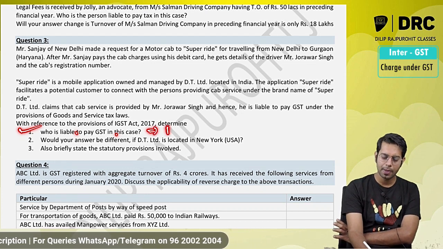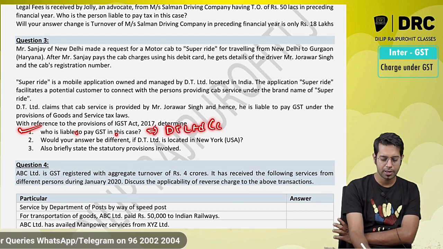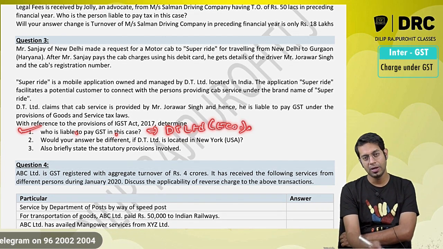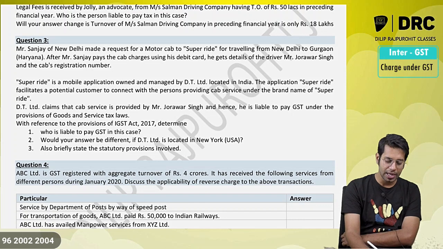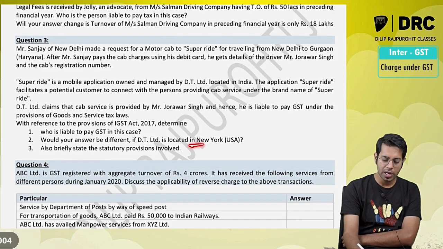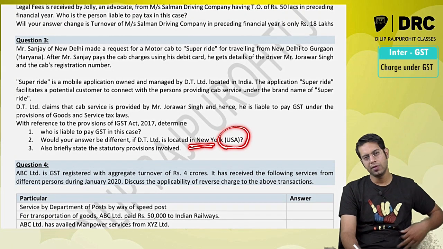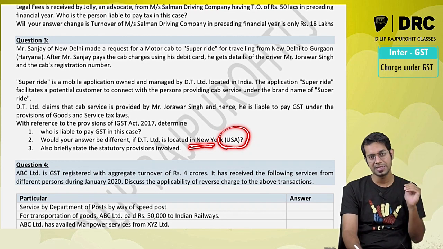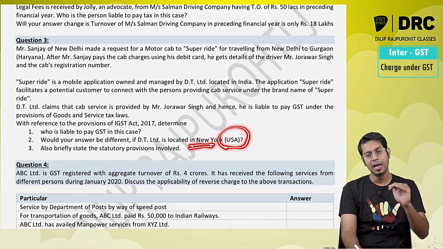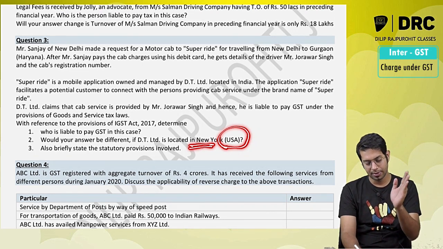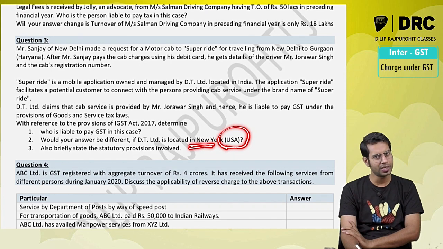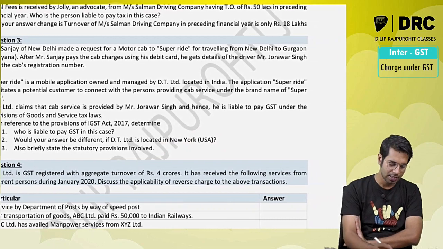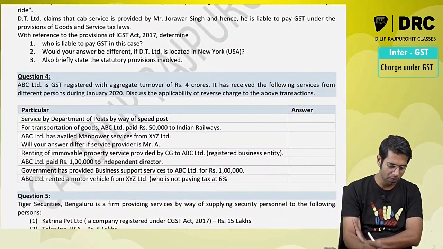The tax is required to be paid by DT Limited, the e-commerce operator, because it is a service supplied through an e-commerce operator. Then would your answer be different if DT Limited is located in New York? If the e-commerce operator does not have physical presence in the taxable territory, that is India, then any person who is representing that e-commerce operator has to pay the taxes. And if it does not have a representative, it should appoint a person in India to pay the taxes. Briefly explain the provisions. I think you know the provisions.